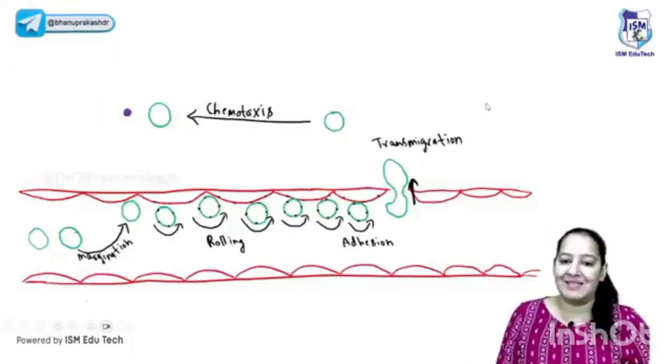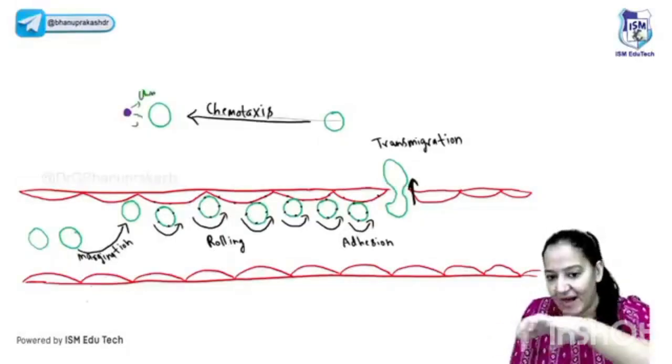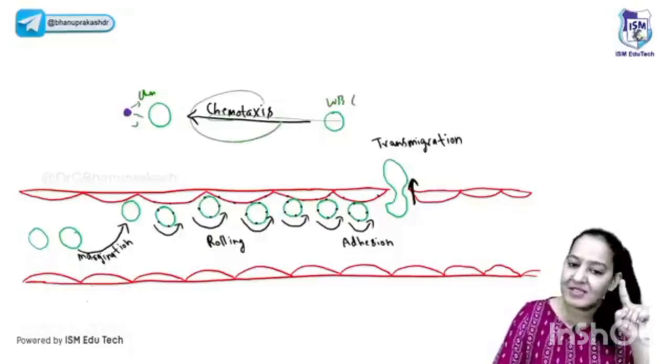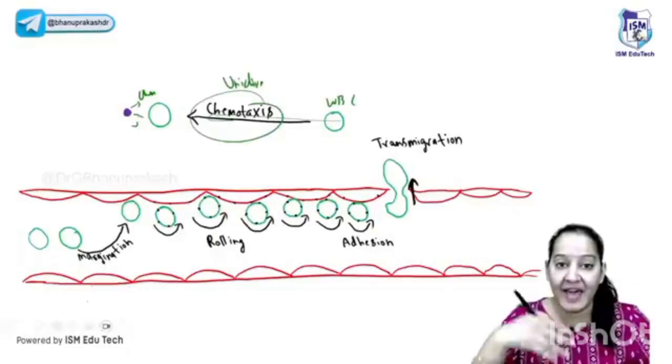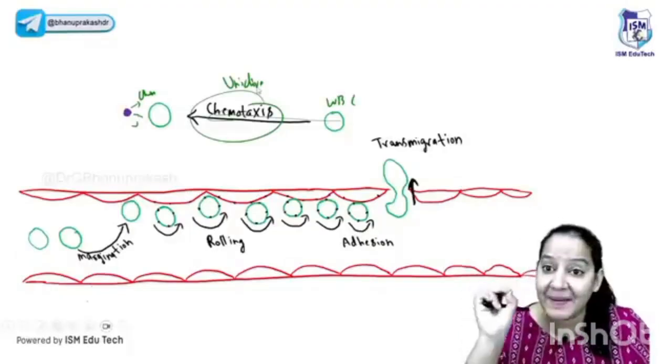So the next is chemotaxis. I told you, this is the bacteria, it is secreting chemicals, and the chemicals are attracting the WBC. So the WBC travels towards the bacteria because of the chemicals secreted. It is known as chemotaxis, which is a unidirectional, chemical-oriented motion. Say unidirectional movement because of the chemical gradient.